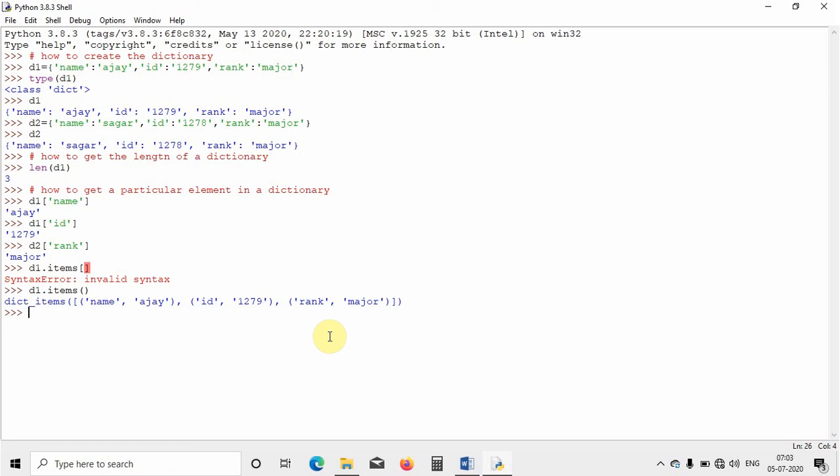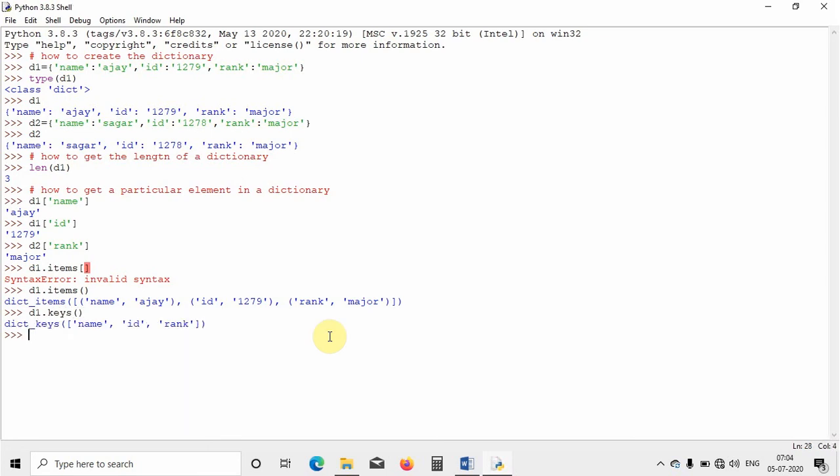And if you just want to get the keys, how can I do that? d1 dot keys, I will be writing like this and hit enter.